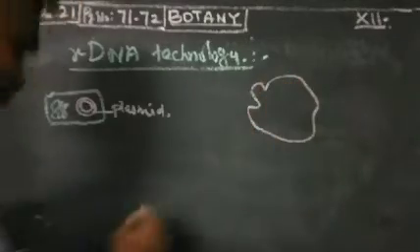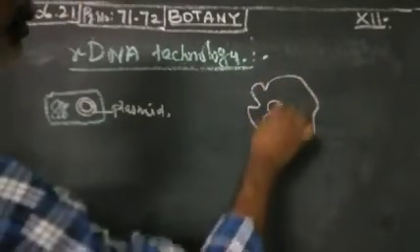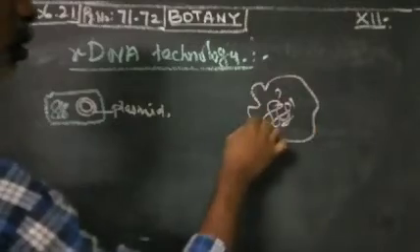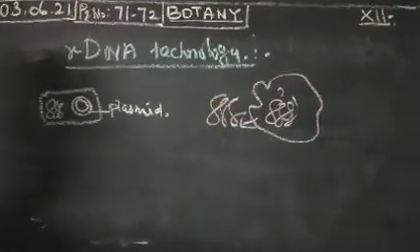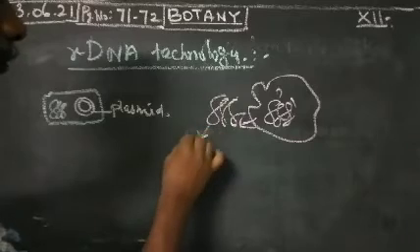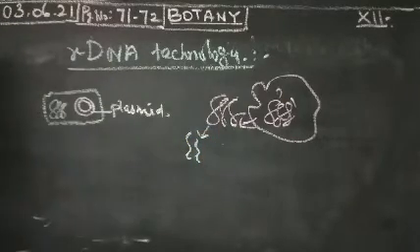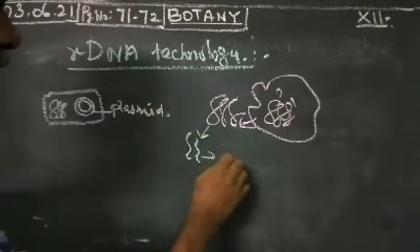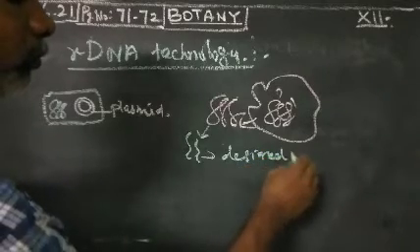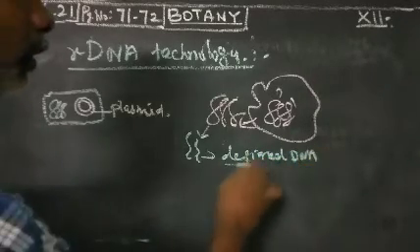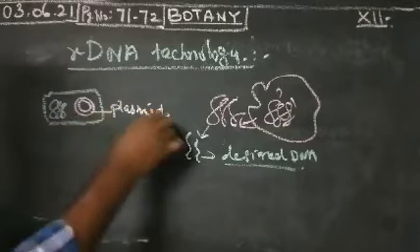You can isolate the desired gene. This one is the desired DNA. You can isolate this desired DNA from the host cell. This one is a plasmid.